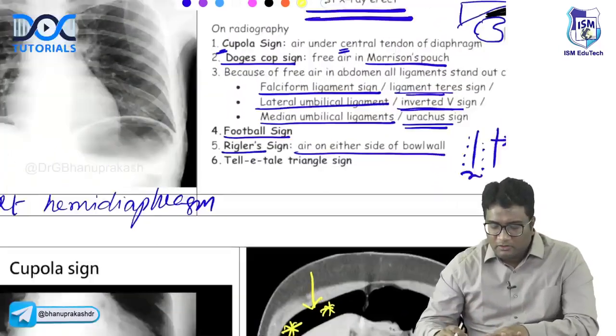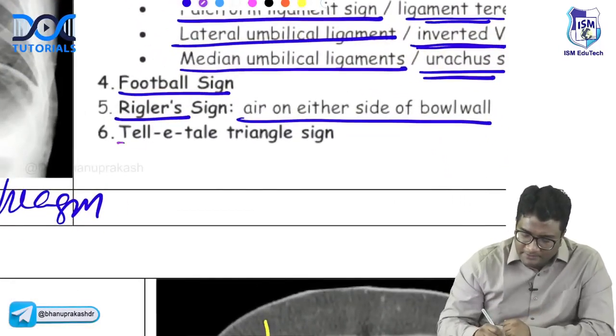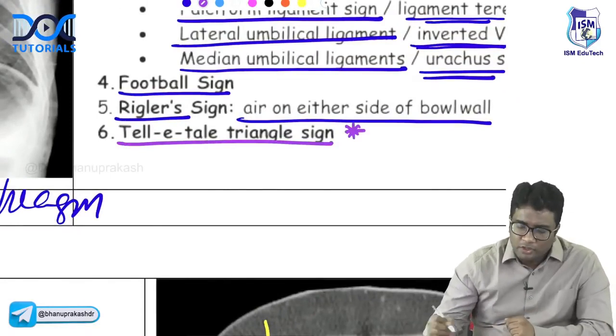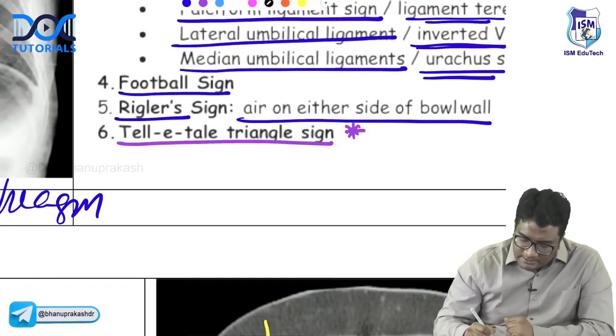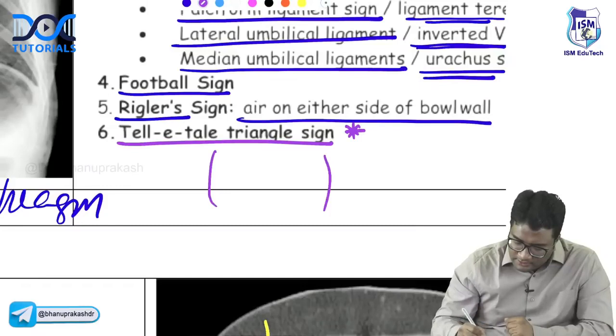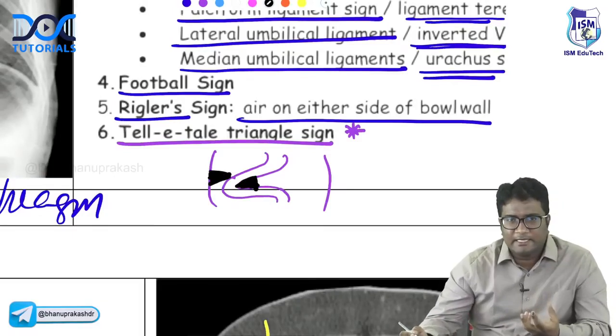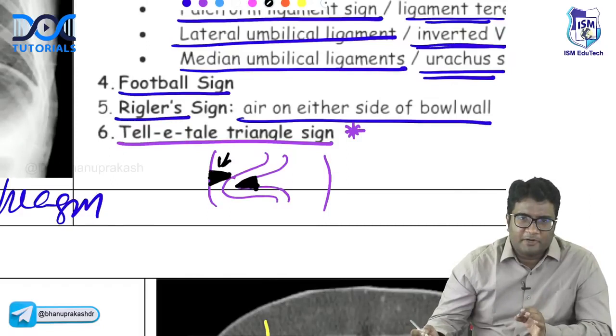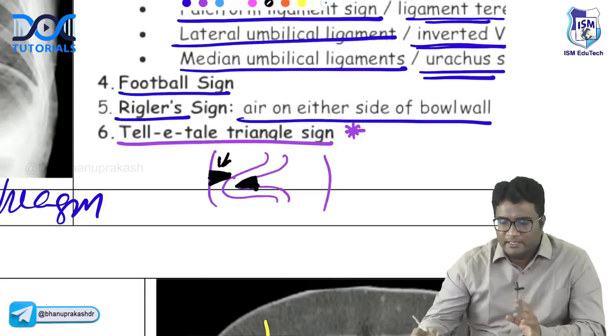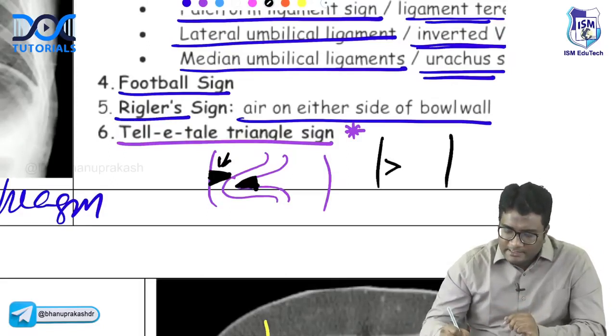One more sign is called the telltale triangle sign. You see a triangle. Imagine this is the abdominal wall, and these are the intestinal loops that we have. So you will see triangular air pockets that are trapped between the intestine and the bowel wall or between the loops of the intestine. None of the bowel loops is triangular. So if I take an abdominal X-ray and I see a triangular air pocket, this is called the telltale triangle sign.